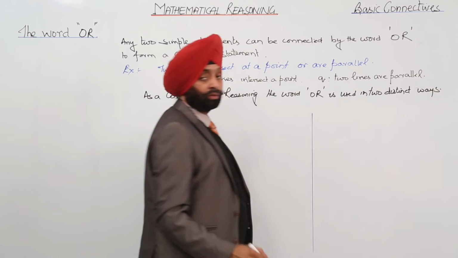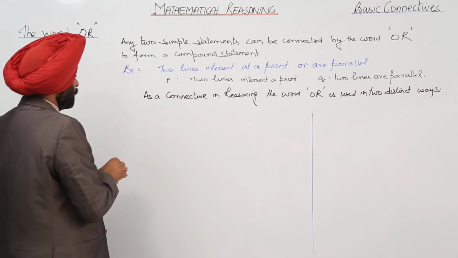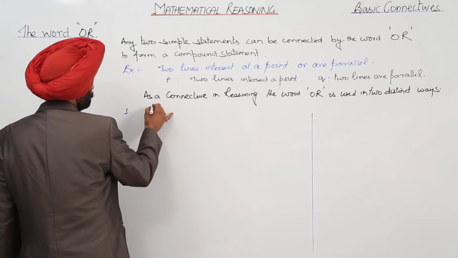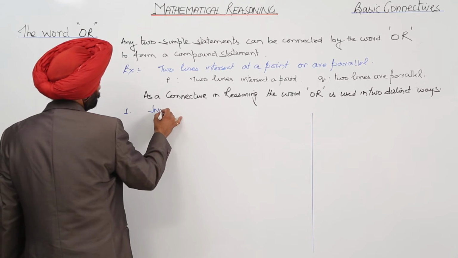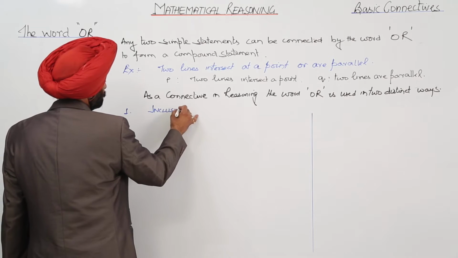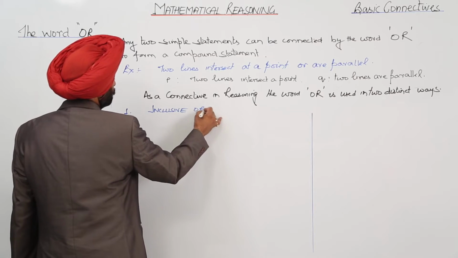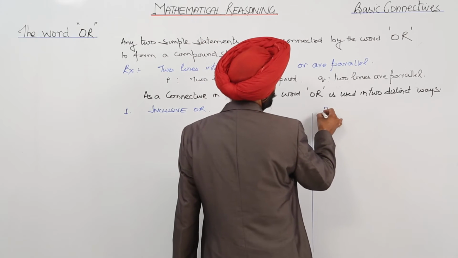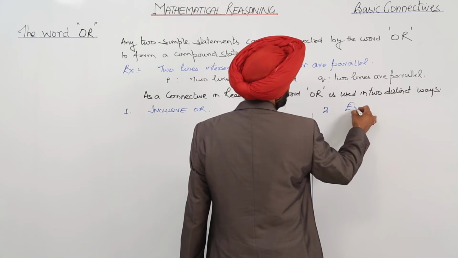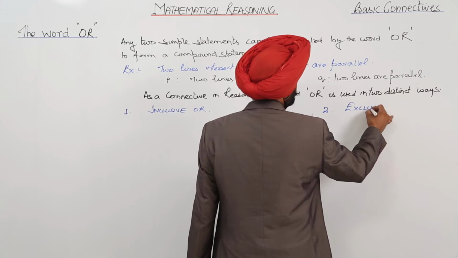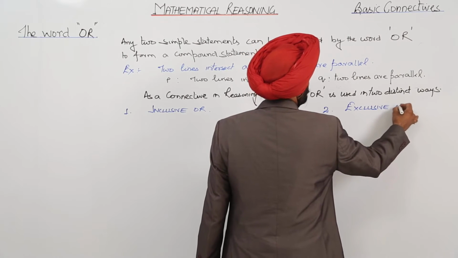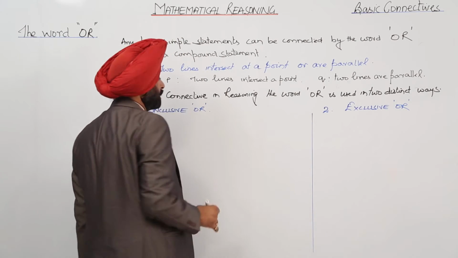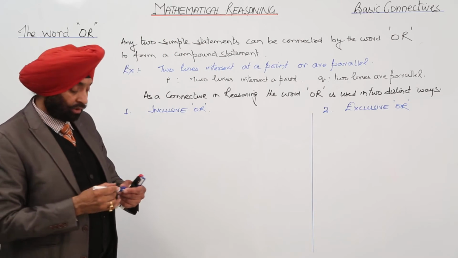Now what are the two distinct ways? Number one is inclusive or, and number two we have exclusive or. Now I am just going to give you examples for this part, inclusive or and exclusive or.